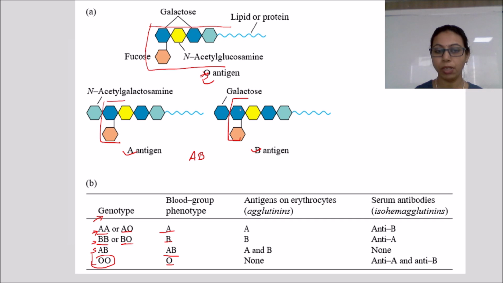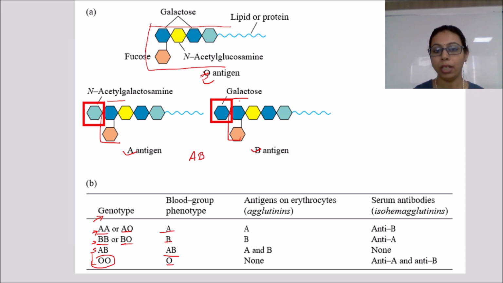So what difference can you notice here? There are two differences: the presence of N-acetyl galactosamine in the A blood group and galactose in the B blood group. In the AB blood group, both types of these antigens are present, N-acetyl galactosamine and galactose.